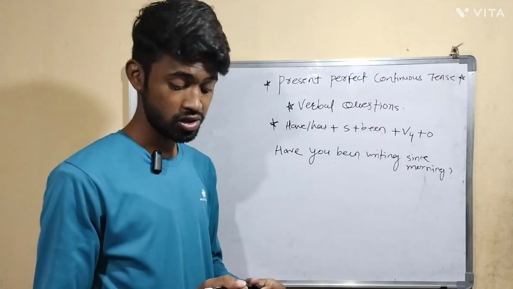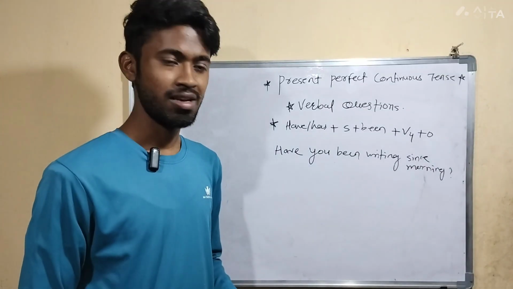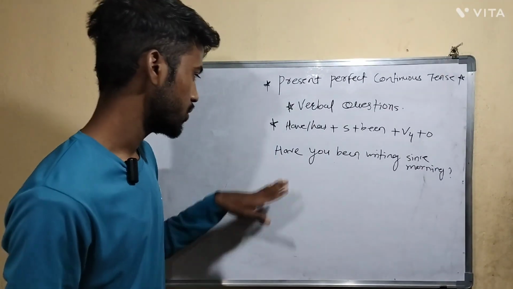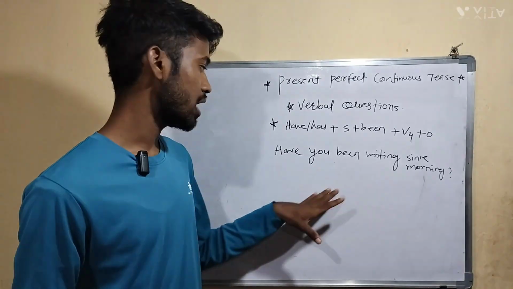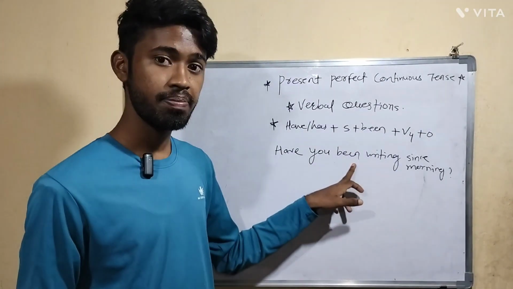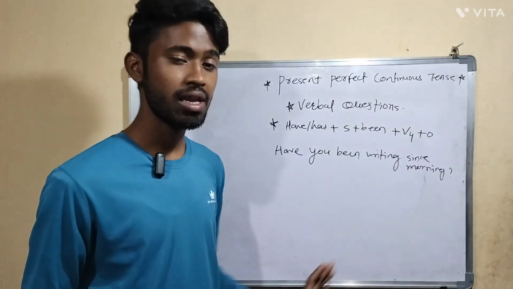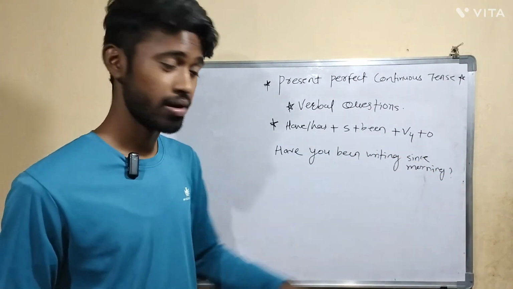Have you been writing since morning? So what is this? Here we have started the question with "have," a helping verb, right? That is why this is a verbal question. After that, here this is the subject. After that, "been," this is the fourth form of verb, and the remaining part is the object. So, have you been writing since morning?